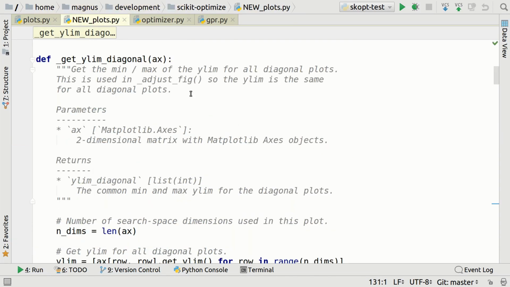make a function, and I have made that function here. And we have a docstring that explains: Get the min-max of the ylim for all diagonal plots. This is used in adjust_fig, so the ylim is the same for all diagonal plots. Boom! Now you know what this function is supposed to do. Parameters: ax, matplotlib axis. Two-dimensional matrix with matplotlib axis objects. Returns: ylim_diagonal, the common min and max ylim for the diagonal plots. If you are still confused, you can go in and look at the code.